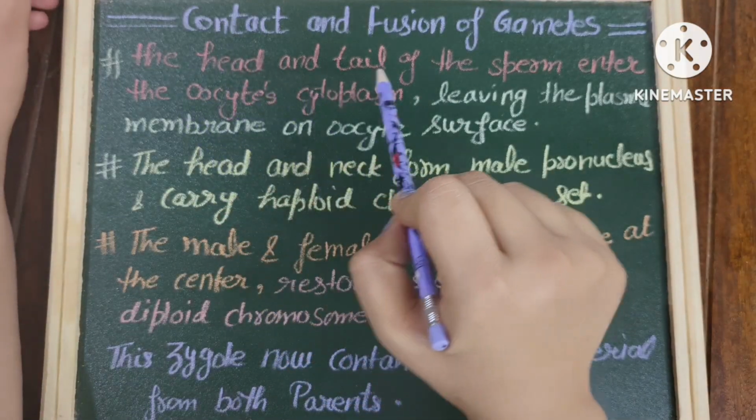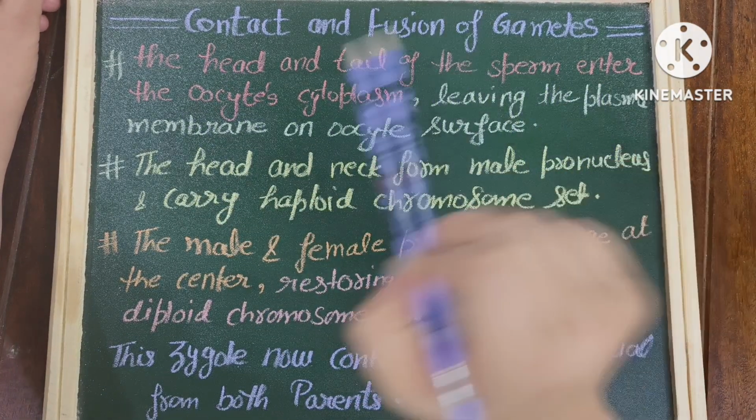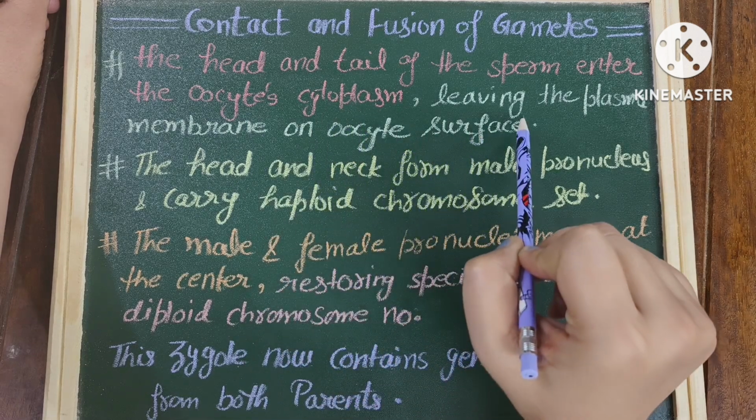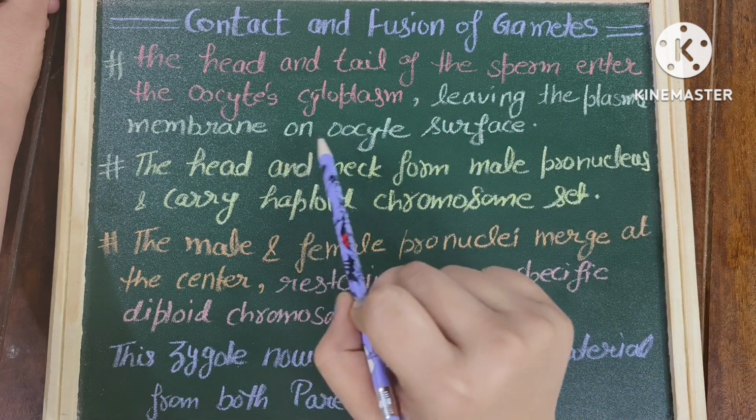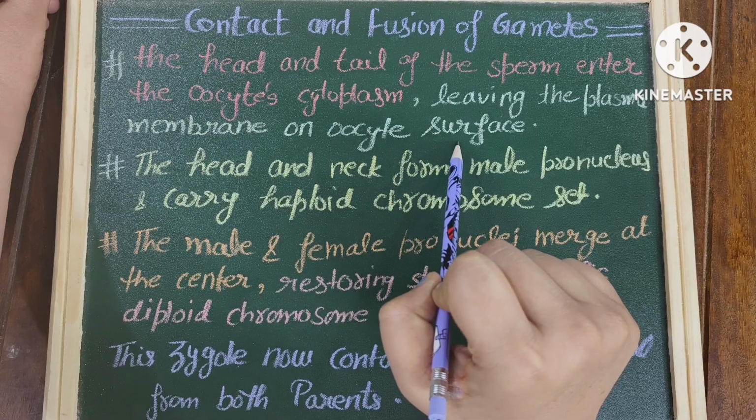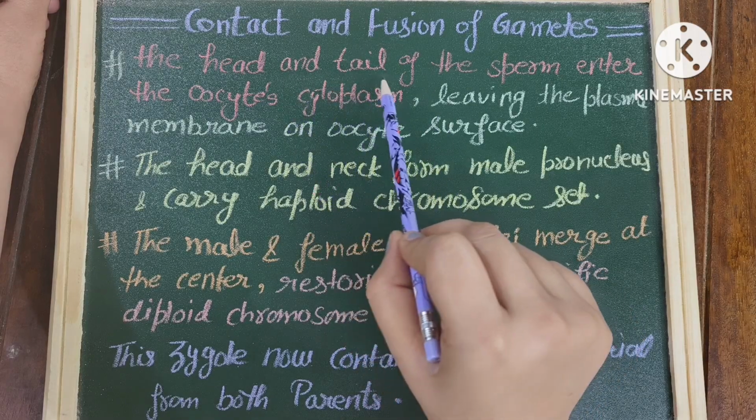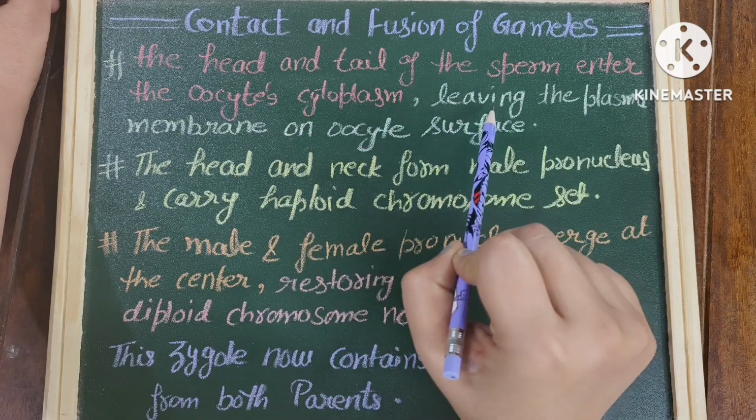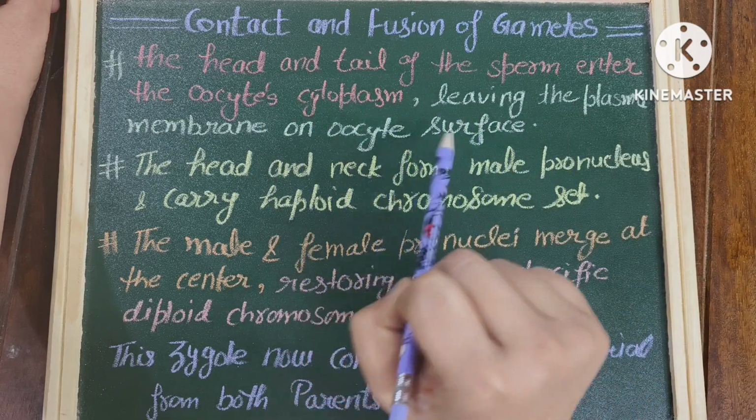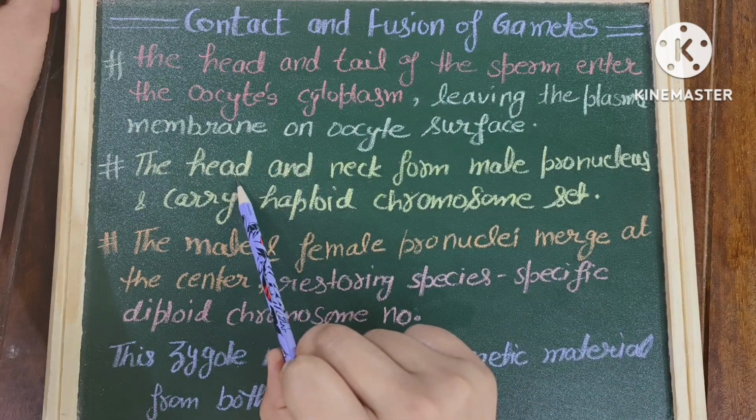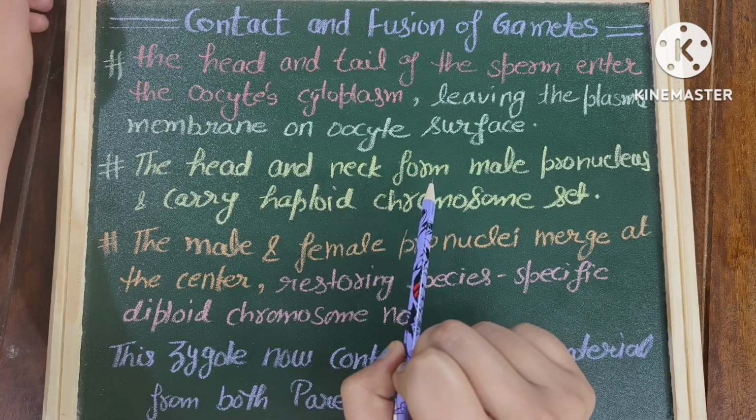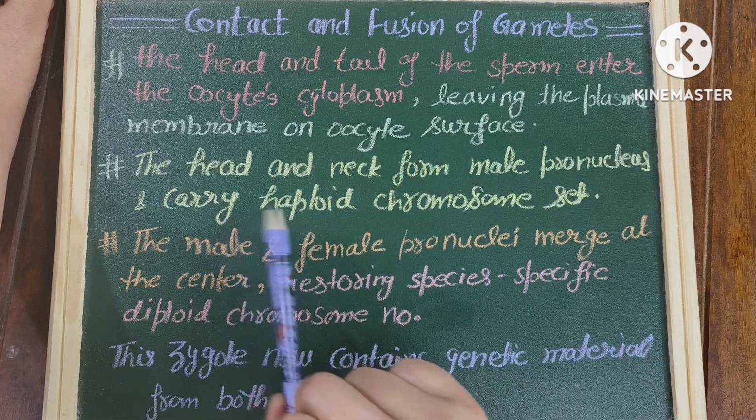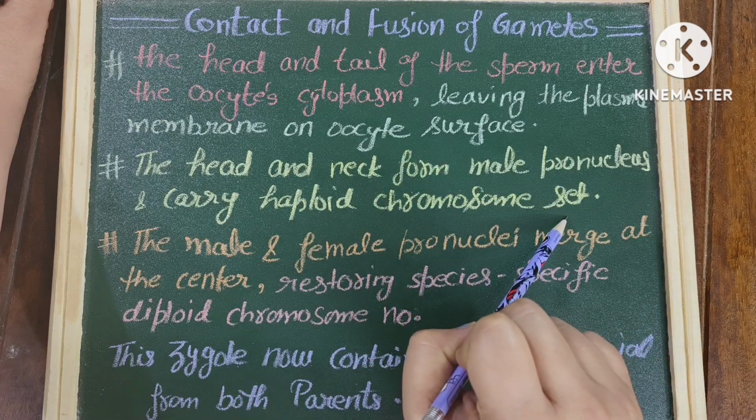Now the head and tail of the sperm enter the oocyte cytoplasm, and they leave behind their plasma membrane on the oocyte surface. Means when the sperm's head and tail enter the oocyte cytoplasm, it leaves behind plasma membrane on the oocyte surface. The head and neck of sperm will form the male pronucleus, and it will be carrying a haploid chromosome set.